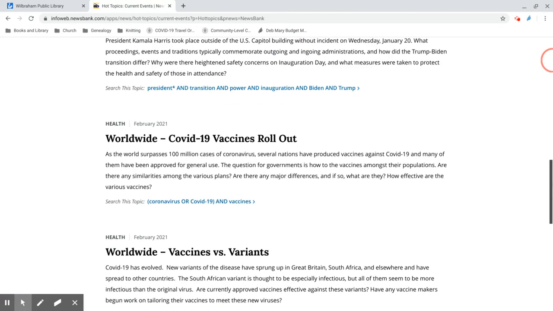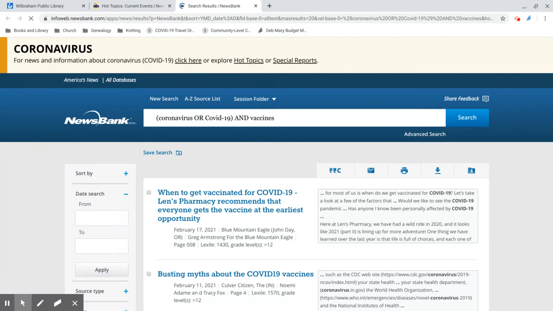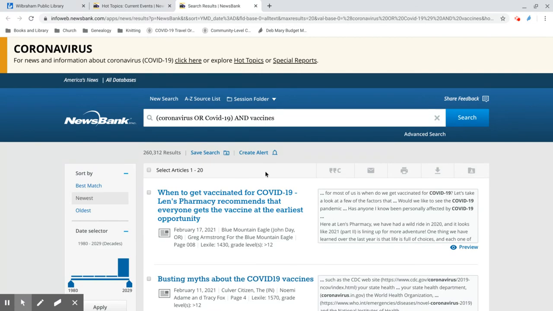If you're interested in any of these hot topics and want to perform a search trying to find more information, all you would have to do underneath it is click Search This Topic, where they have the keywords already populated for us, and then we would be taken to search results for information on the coronavirus vaccine.